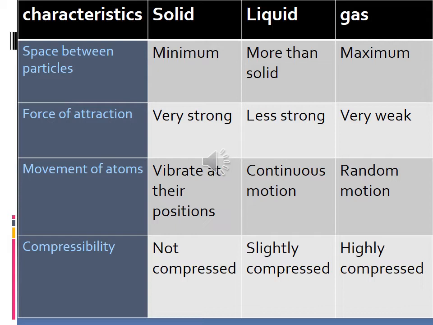So we are saying it is highly compressed. That's all about the characteristics of the three states of matter. First we have learnt about space, mass, volume, shape, arrangement of particles, space between the particles, force of attraction, movement of atoms, and then compressibility. Have you all understood all these?